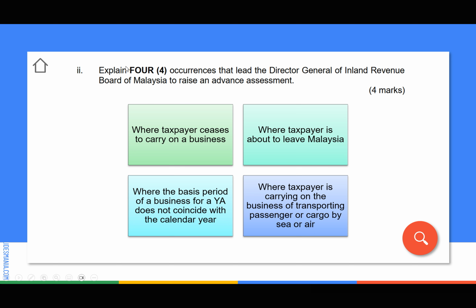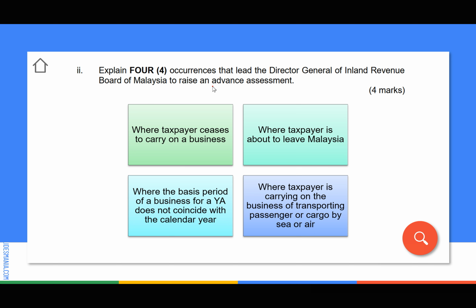Number 2, explain 4 occurrences. Meaning to say 4 situations, 4 circumstances, they are the same, that lead the DG of IRB to raise an advance assessment. Guys, this is not the first time this question is tested.